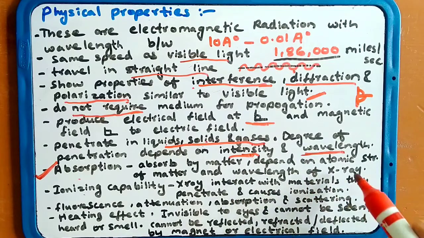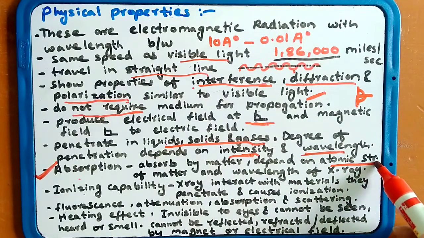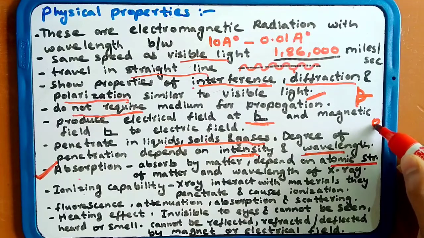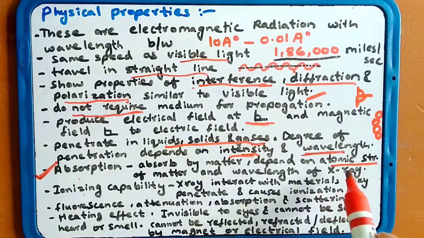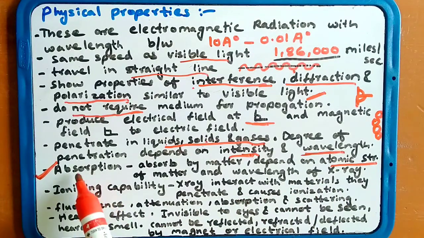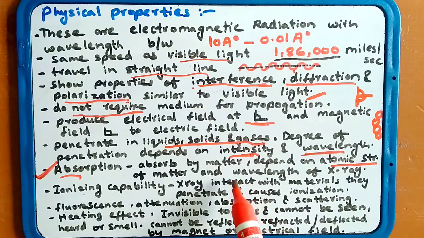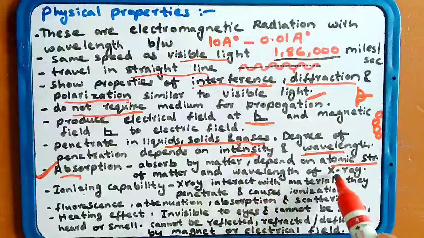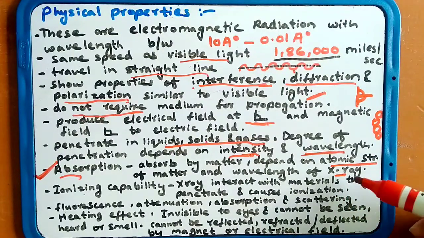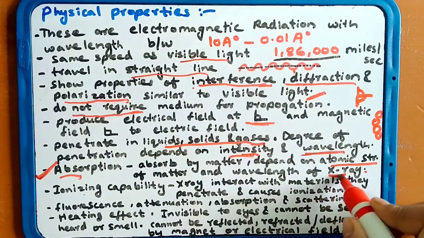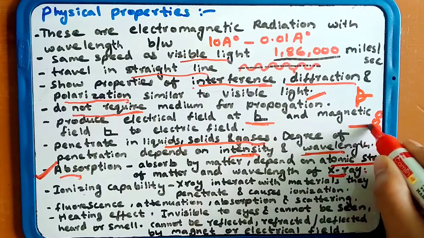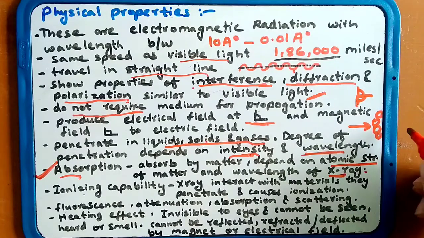How the atomic structures are present inside the matter, it depends upon that. Absorption depends on the atomic structure of the matter and the wavelength of the X-ray.